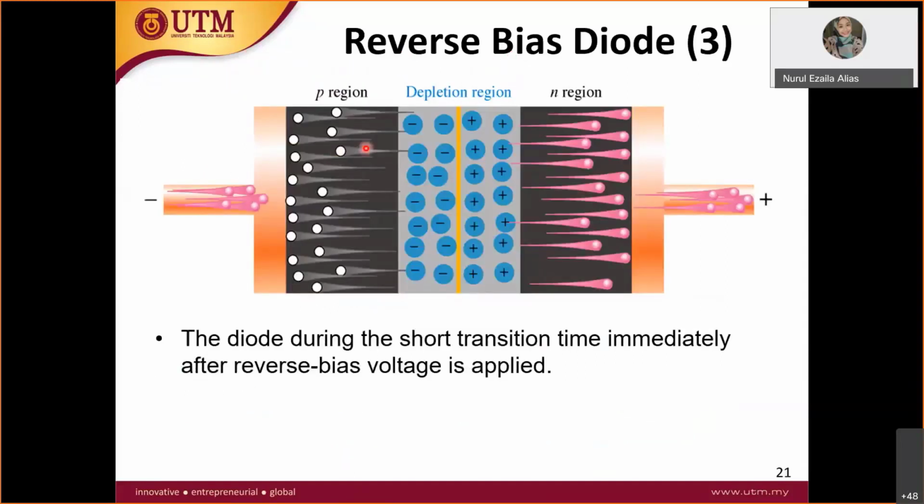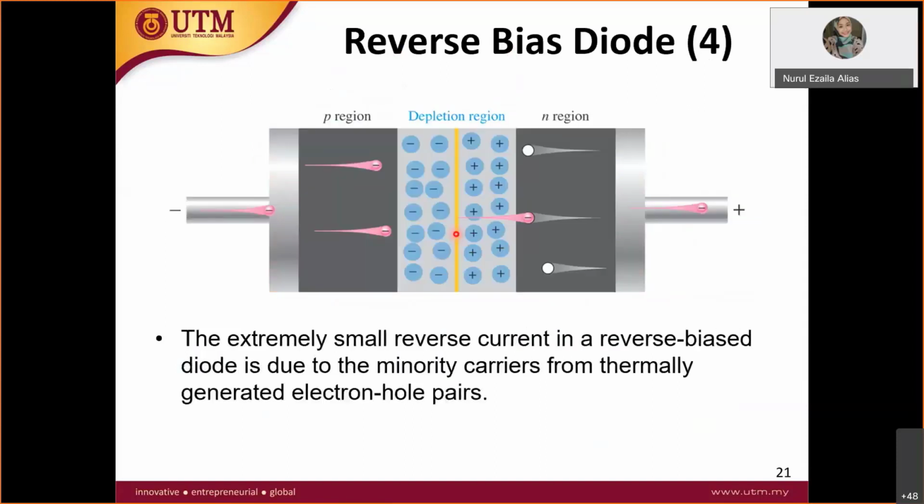It won't allow current to pass through, because electrons are moving to the positive terminal, and holes to the negative terminal. So no one can pass through this barrier, neither free electrons nor holes. Therefore, this becomes an open circuit, which we call reverse bias.